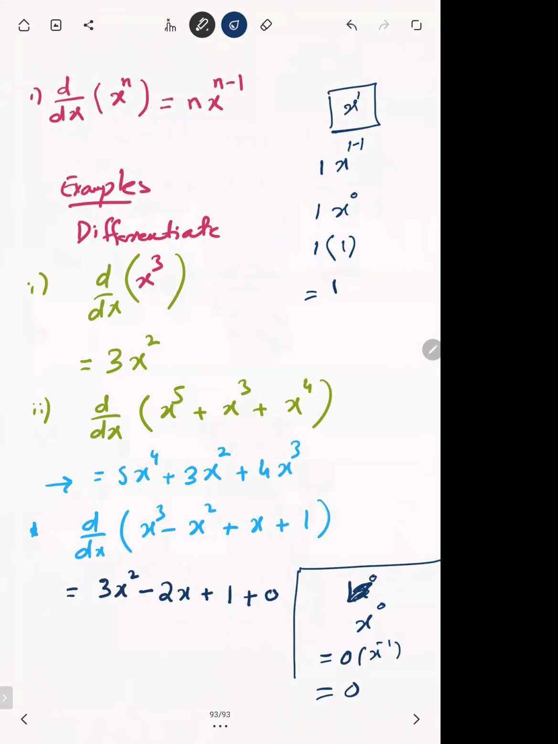So just remember that the differentiation of 1 is 0, or you can say the differentiation of a constant number is always 0. If you want to differentiate 3, it is 0. If you want to differentiate 8, it is 0. So differentiation of a constant number is always 0. Okay, more examples.